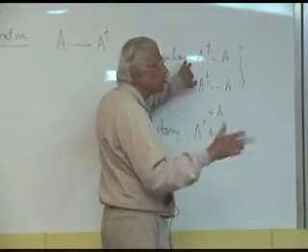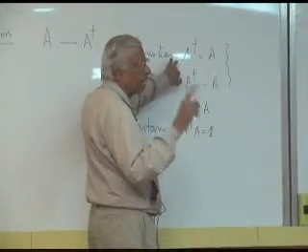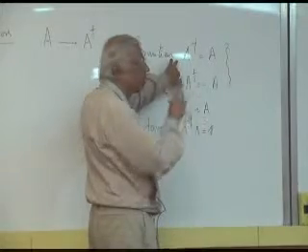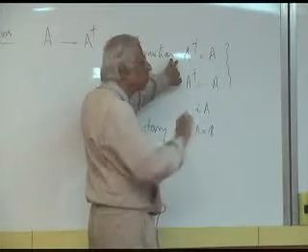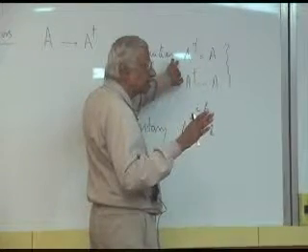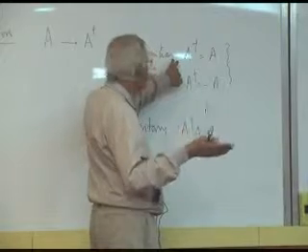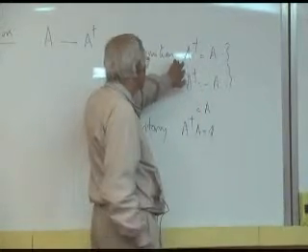By what kind of transformation? By a unitary transformation. Every Hermitian operator can be brought to diagonal form by a suitable unitary transformation. It's a very important result, very useful in quantum mechanics, you must appreciate it.